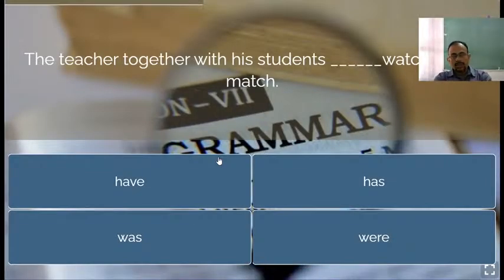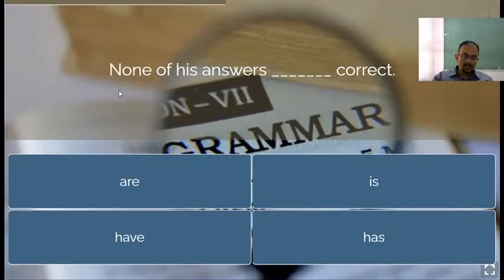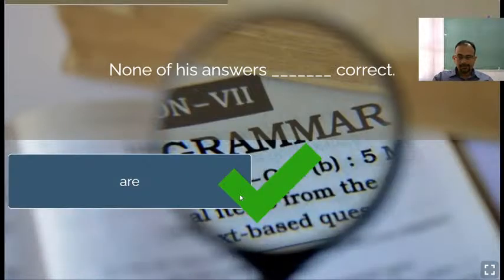The teacher together with his students dash watched the match. So it should be has. Why has? Because the teacher is third person singular. That is why here has. Next, as I explained, none of his answers. Nowadays, none is followed by a plural verb in modern English. So none of his answers are correct.